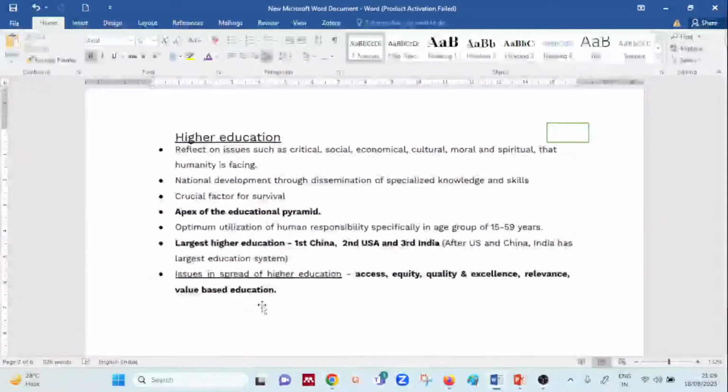Yes, survival was one of the crucial factors, and statistically it was very important to target a specific age group, that is the age group of 15 to 59. This age group was very important to be targeted because it was supposed to have a proper understanding, with optimum utilization of human responsibility with the help of education.